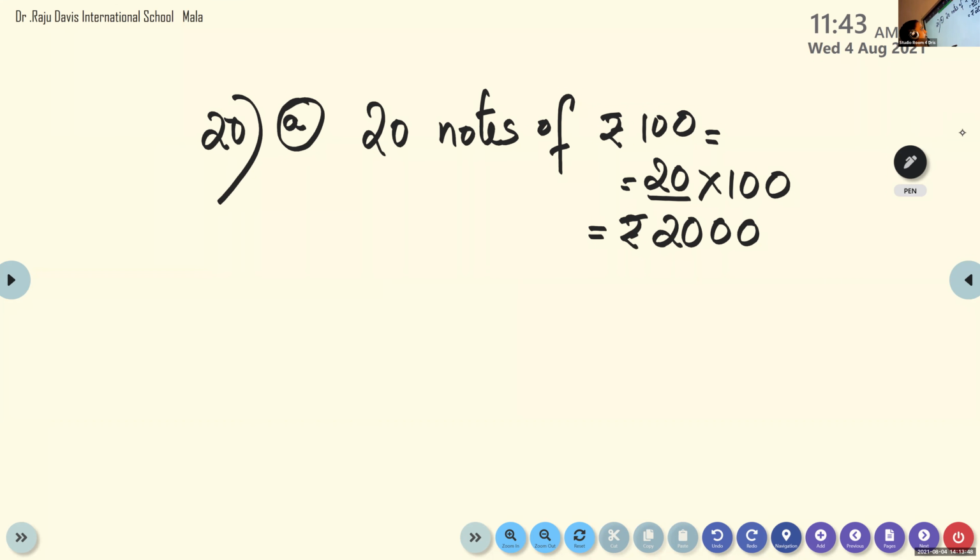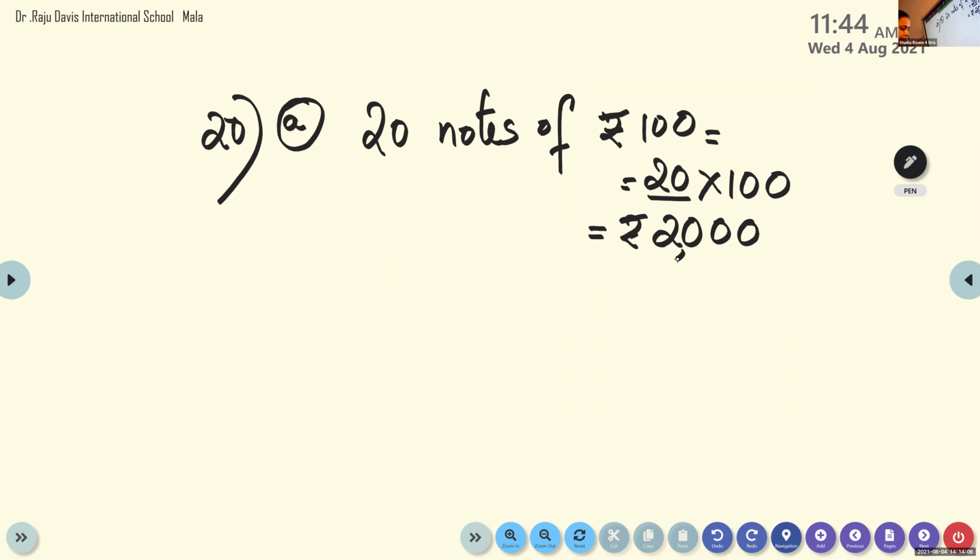He joined again now. Okay, so here 20 notes of rupees 100. So what we have to do? 20 into 100, multiply and write. What is that? 2000. Okay, try to write in one line, otherwise you will not get space.